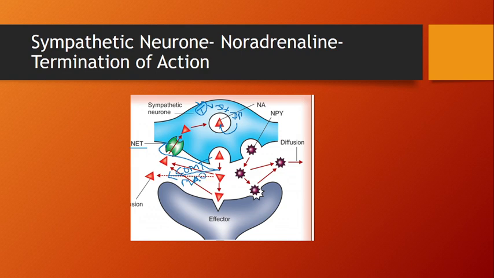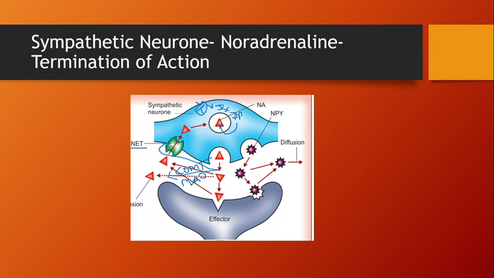So it is metabolized by this enzyme, and this is called the reuptake mechanism. If the neurotransmitter is taken up again by the presynaptic neuron, the term is called reuptake. So it is the reuptake mechanism, and it is through the transporter. Understand? So it is called the noradrenaline transporter.